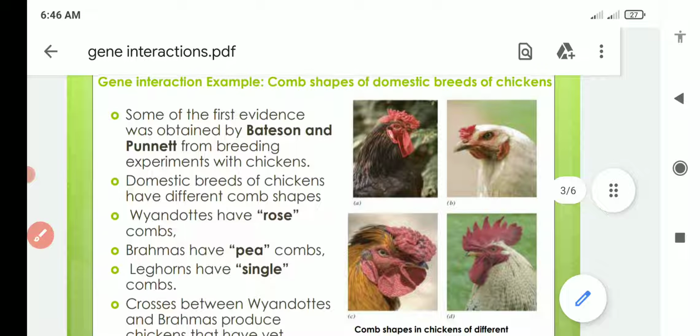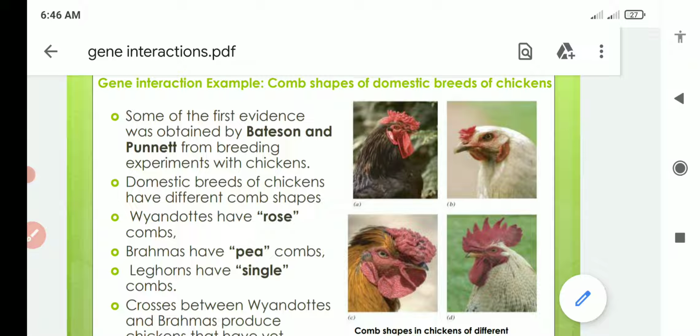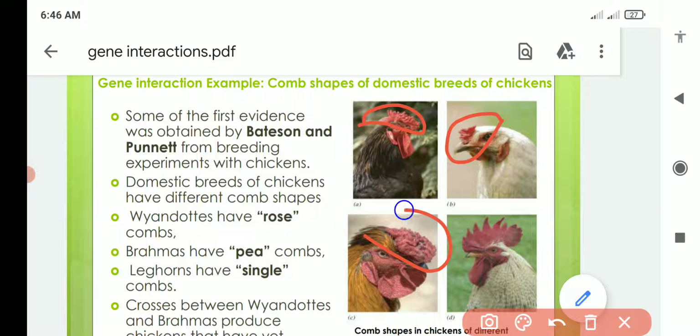comb shape, which you can see in the image, is known as the comb, which is found on the head of the chicken. And you can see that there are different shapes of this comb in domestic breeds of chicken. So what is the reason, what genes are responsible for these differences occurring in the comb shape?